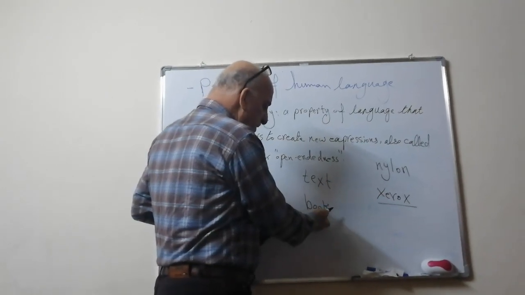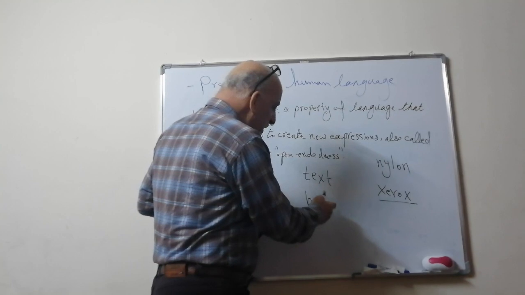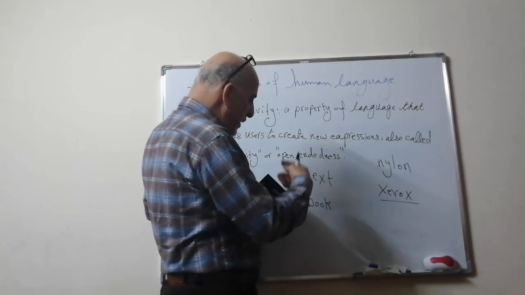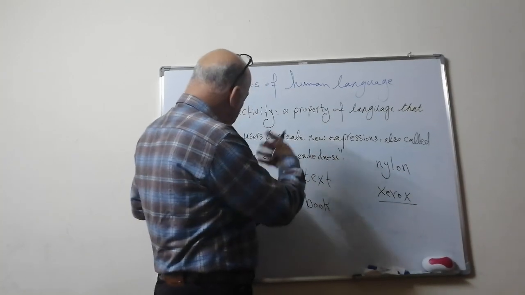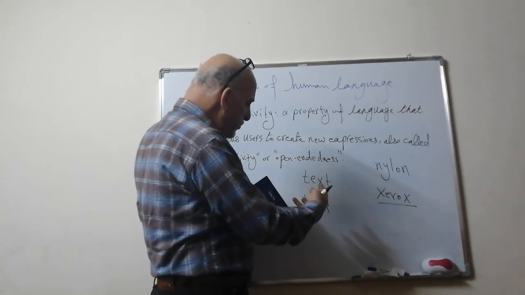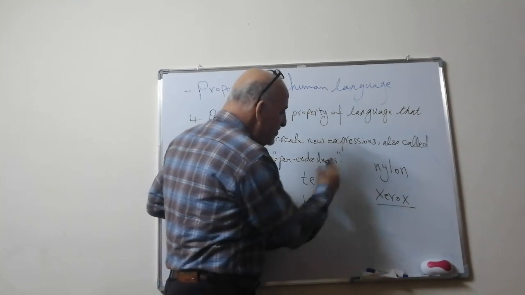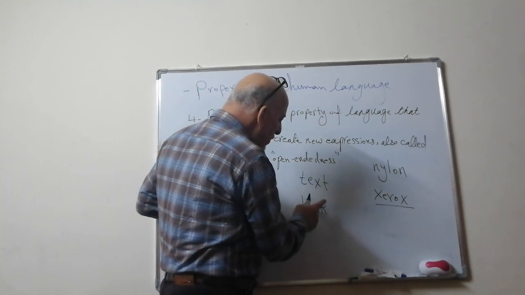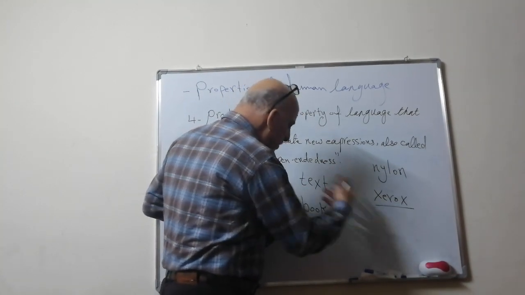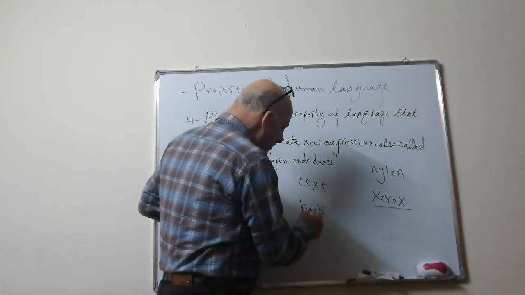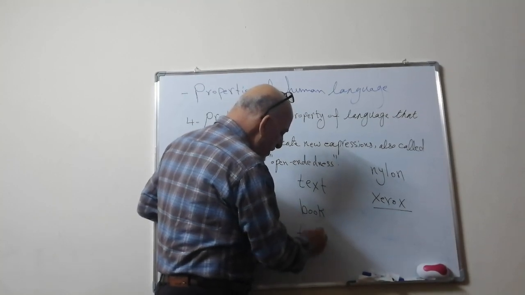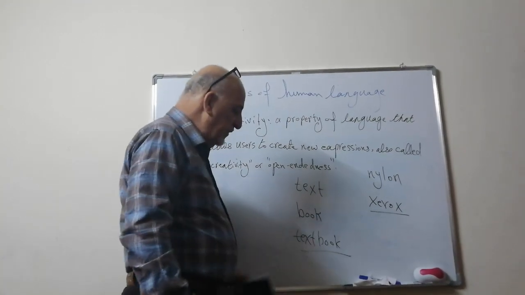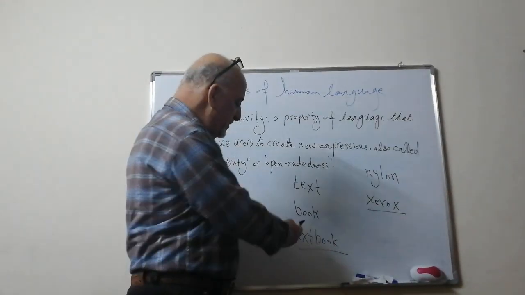One of the other ways by which we create a new word is by putting these two words together. So text and book are put together like this, T-E-X-T, B-O-O-K. Now we have created a new word. What is this word?